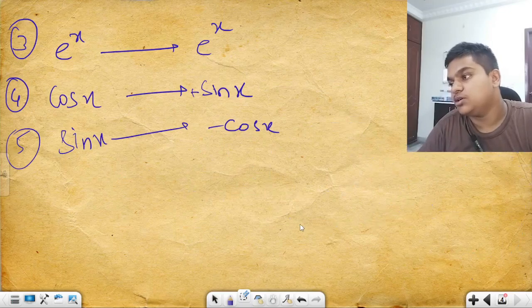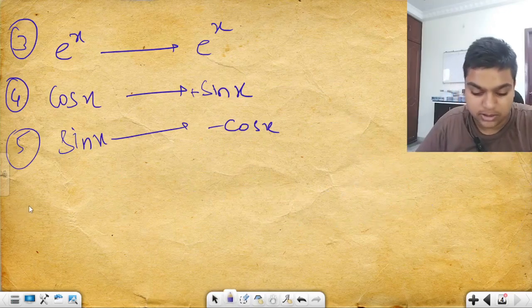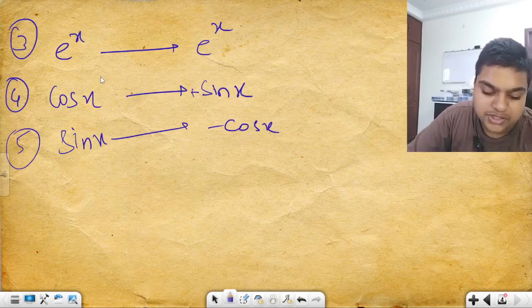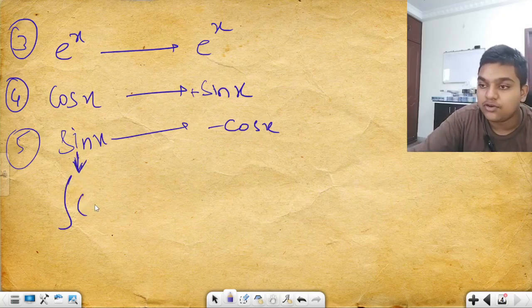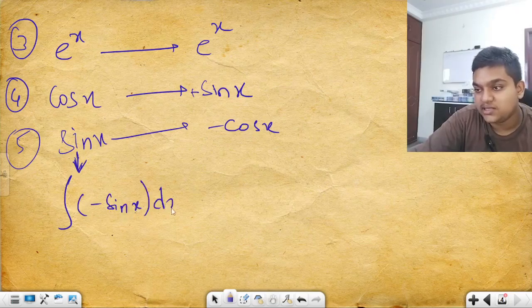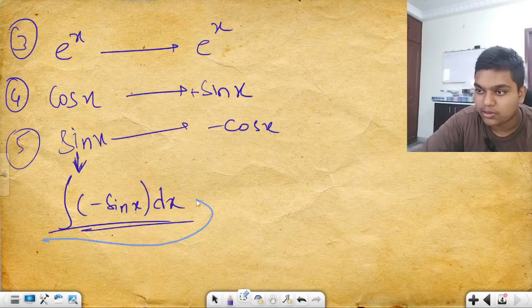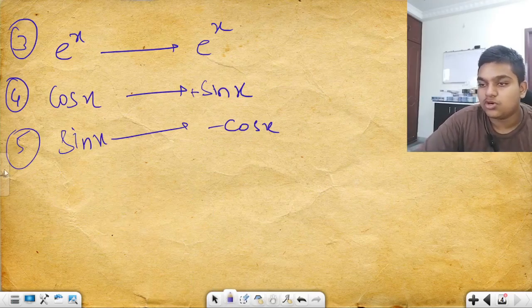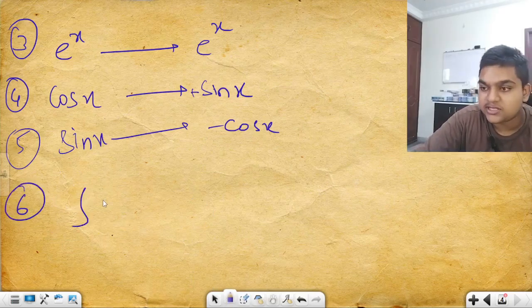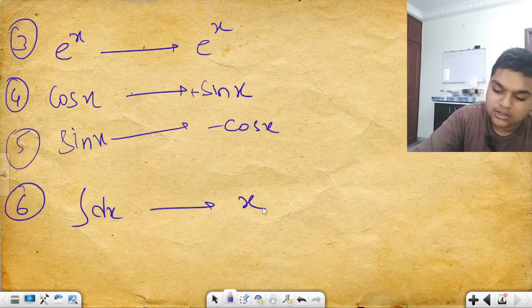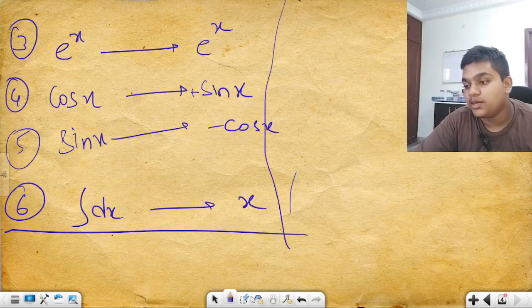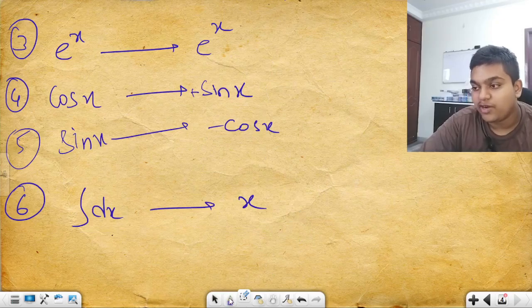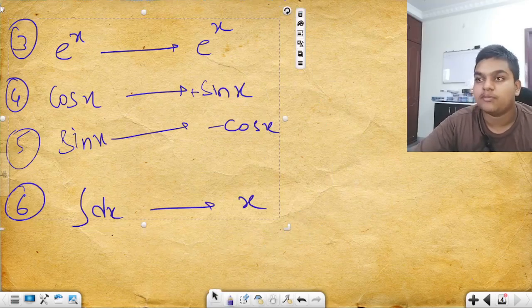Okay, let us move on to the last thing. You can also represent this as integration of minus sin x dx. You can also represent it like this, no problem. Let us move on to the last thing. If it is like this, then it comes x. Okay guys, these are the 6 basic formulas that you have to remember while performing integration.